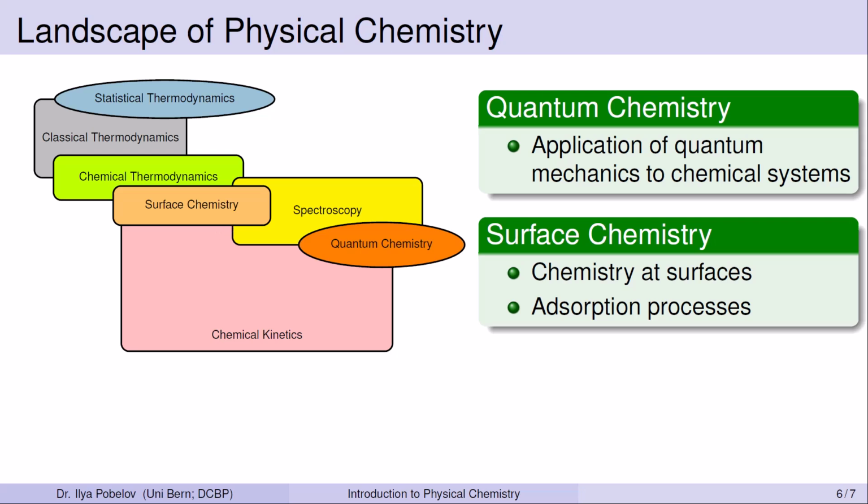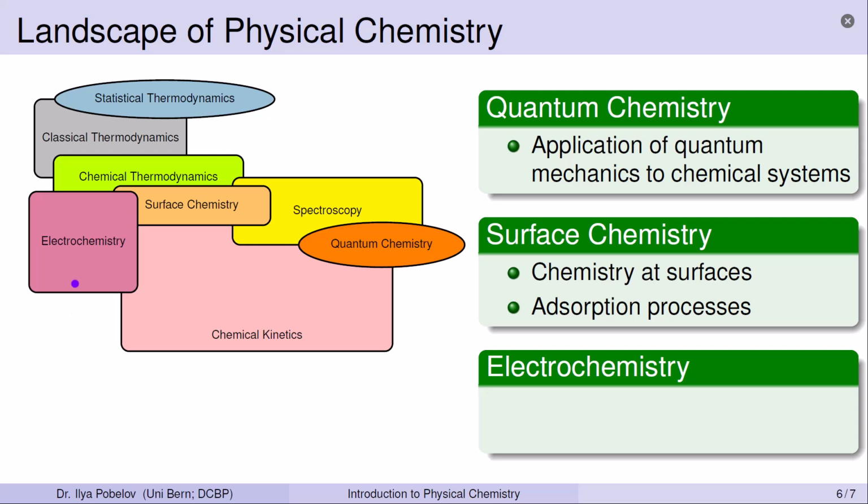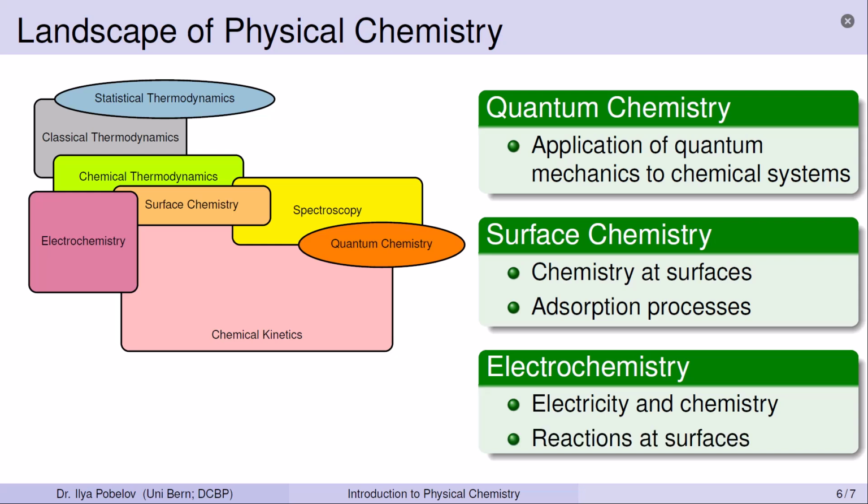Moving forward, we come across electrochemistry. This subfield of physical chemistry deals with the relationship between electricity and chemical reactions. We will focus here on redox reactions involving the transfer of electrons between a solid electrode and species in a solution. As there are solid surfaces involved, a connection with surface chemistry is imminent. There are both thermodynamic and kinetic aspects of electrochemistry, as we seek to understand not only which reactions are possible, but also how quickly they occur.